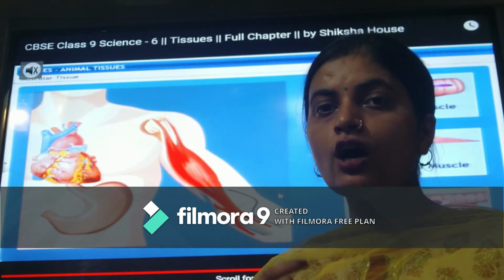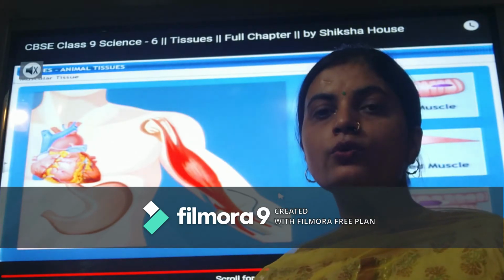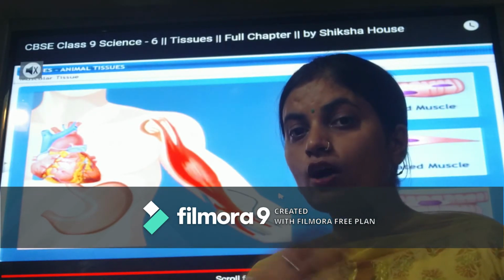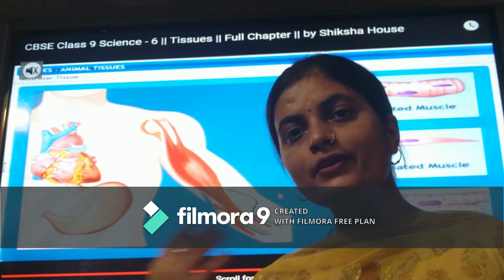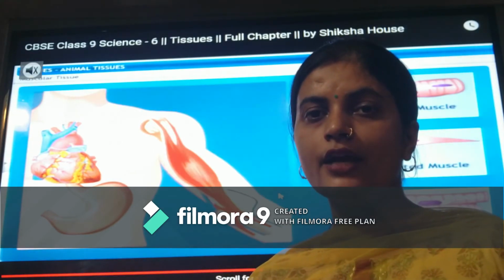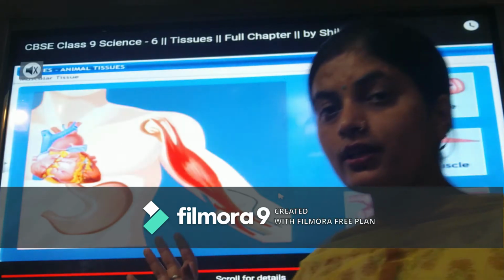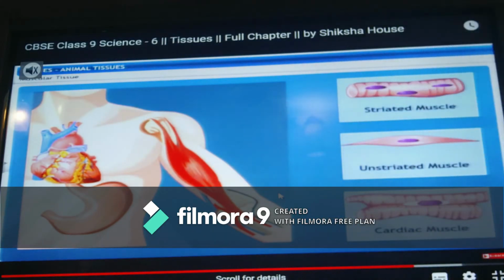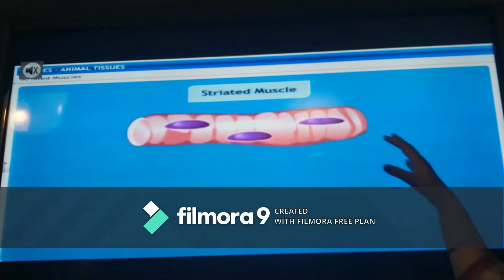These function without any rest throughout the lifespan of an organism. From the time we are born till the time we are on planet Earth, these cardiac muscles are pumping throughout the lifespan. So they have a continuous function without any rest. Let us see further what is explained here in this video.